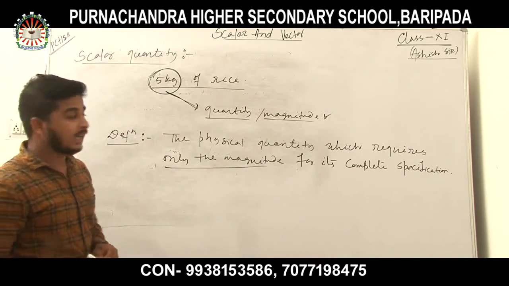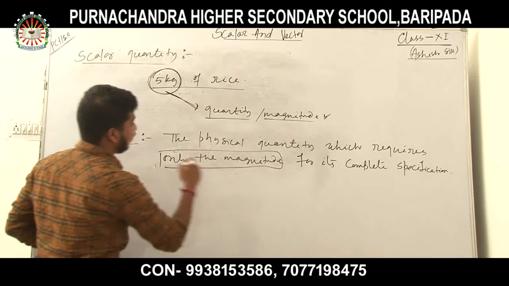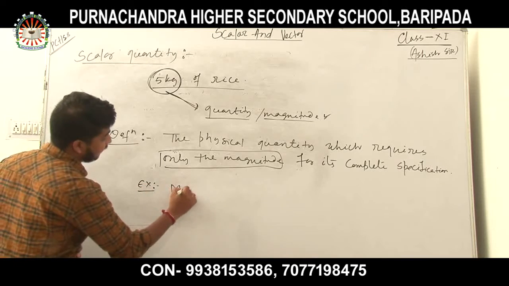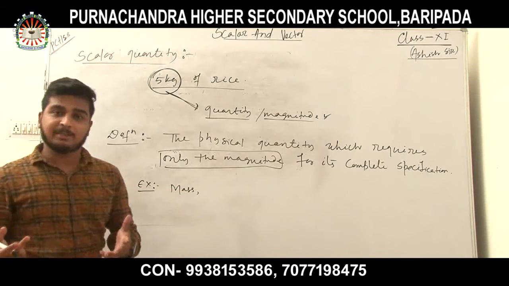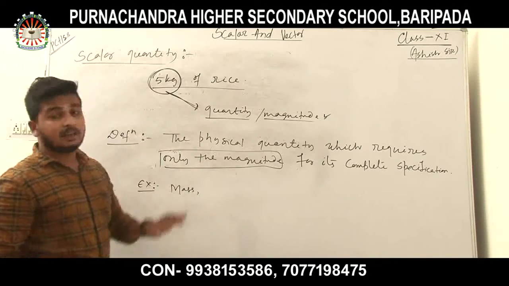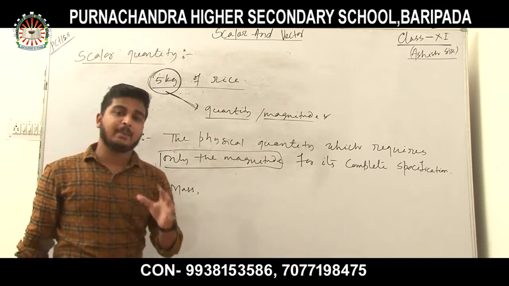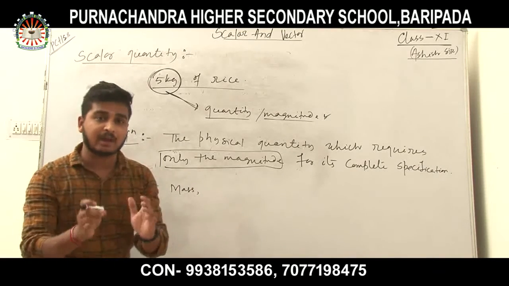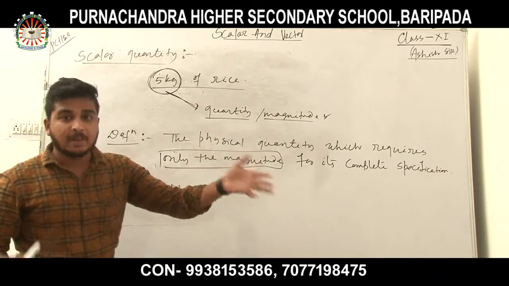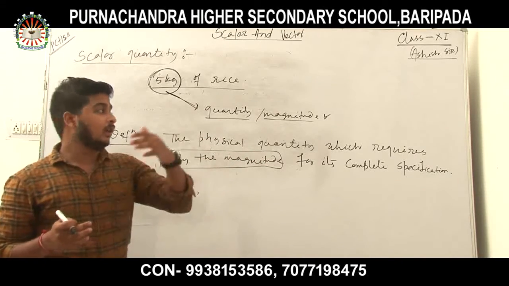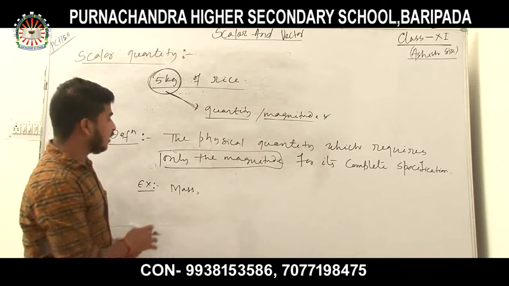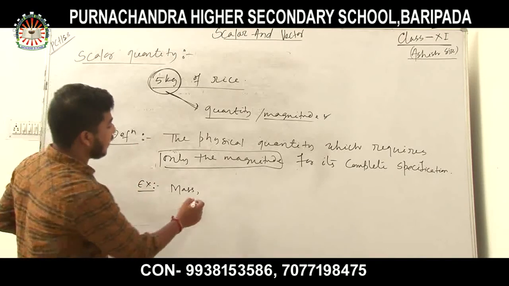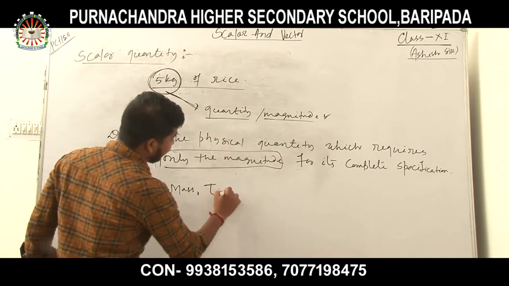What is an example of a scalar quantity? The mass of something is a scalar quantity, because in order to specify a mass you do not require any kind of direction for its complete specification. You require only magnitude. 5 kg rice, 5 kg apple, 5 kg sugar or anything else requires only magnitude. So examples of scalar quantity are mass, time.